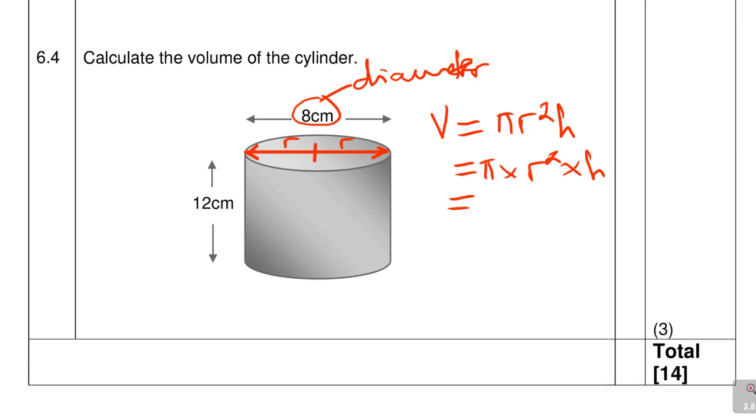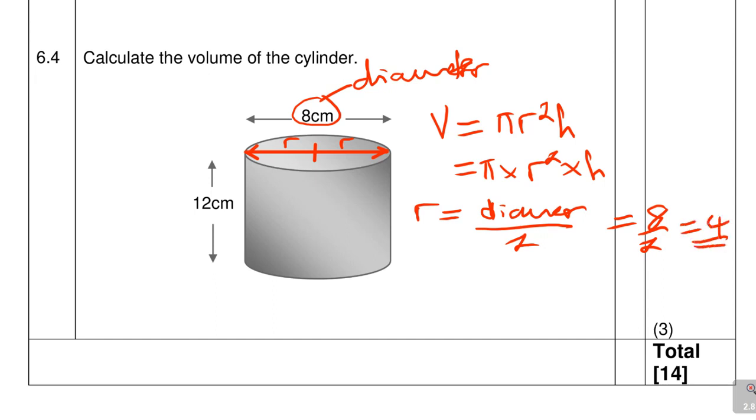So now what we are going to do is to find the radius. We say radius is equal to diameter divided by 2, which is equal to what? 8 over 2. The radius is 4. So the radius here is 4 centimeters. So that you say 4 plus 4 is 8. So now we are able to find this 12 is our h, height.